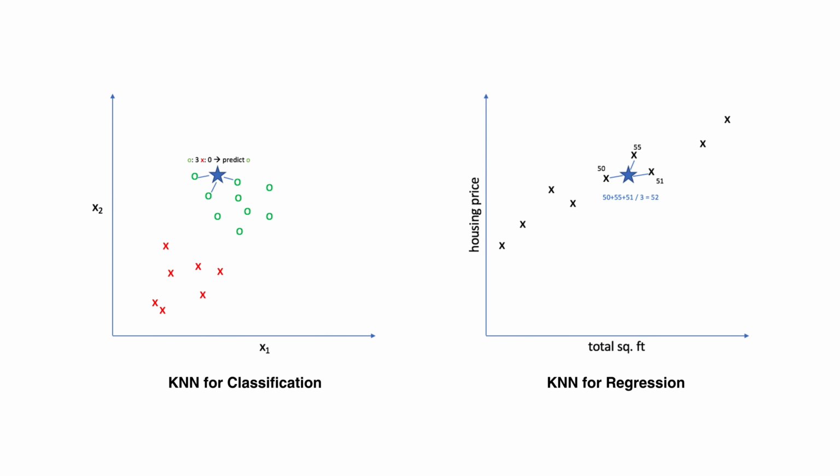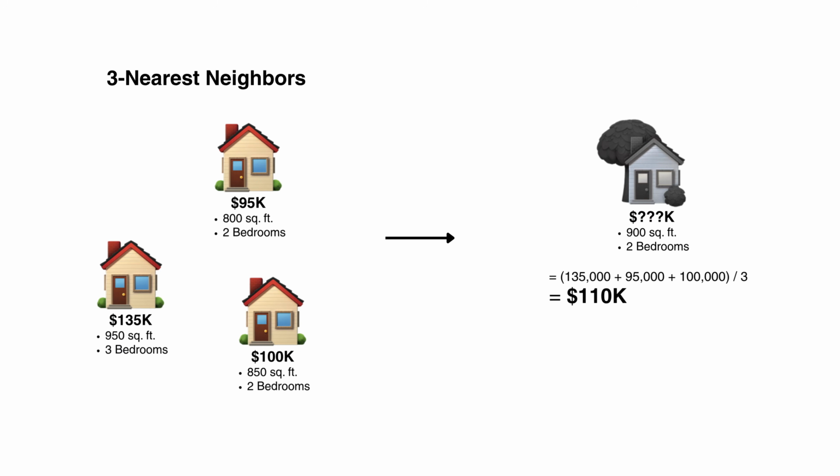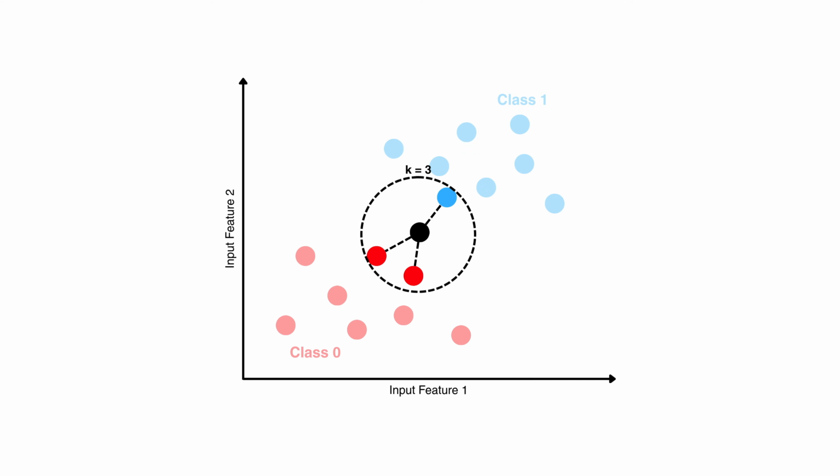However, it can also be used for regression, where the goal is to predict a continuous value, like the price of a house. In this setting, KNN works exactly the same, but instead of taking the majority vote of the k closest points, it just takes the average of the target values of the nearest neighbors. For example, we might say that the price of a house is the average price of the 3 houses closest in square footage and number of bedrooms. For this implementation, we'll be focusing on KNN for classification, as this is how it's more commonly used.